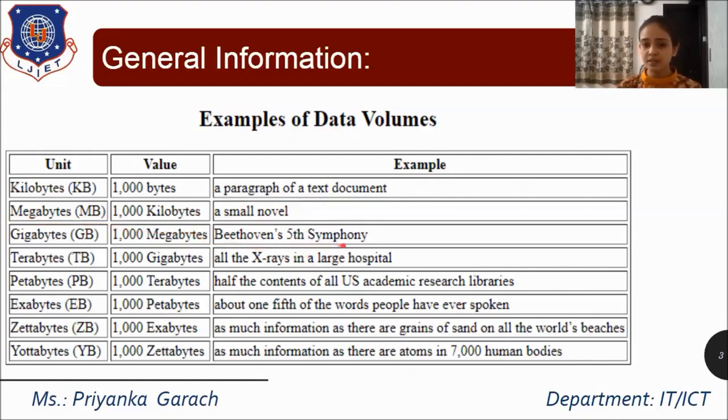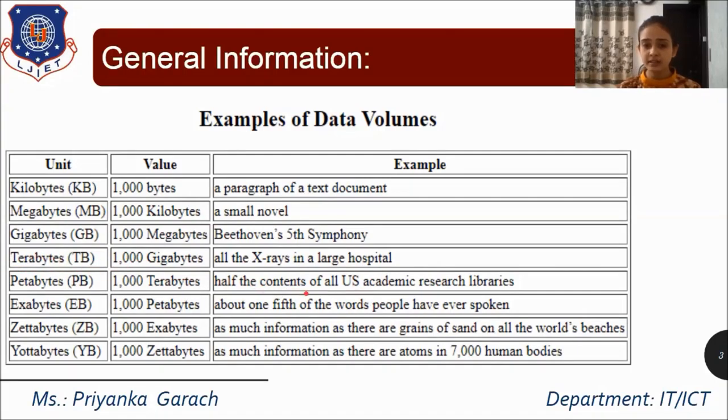Beethoven's Fifth Symphony, that is music: any music file can be in terms of GB. All the x-rays in large hospitals will be in terms of terabytes, TB. Also your hard disk is in terms of terabytes, TB.